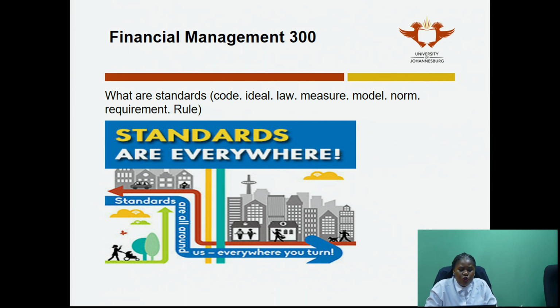I mean, if you look at the road, there's the law which you need to abide by when you are driving, and that is the standard you are expected to drive at. For example, you're not expected to exceed 120 kilometers per hour. That is the standard which you will be measured against should a traffic officer stop you. Now we look at a car.